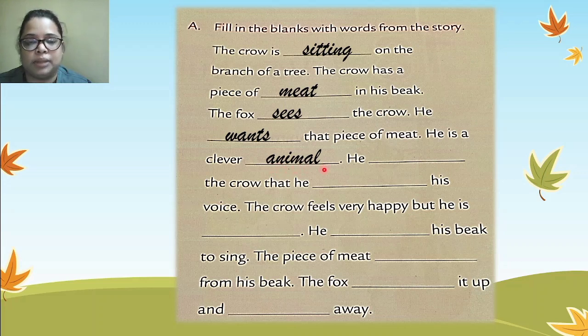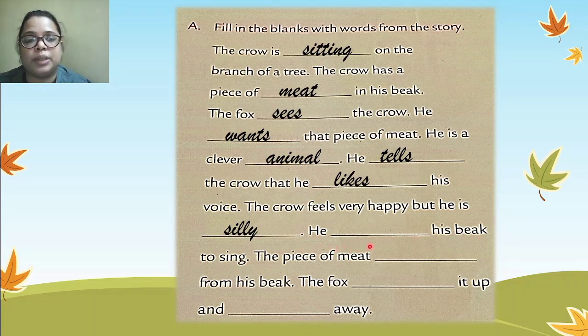A-N-I-M-A-L, animal. He tells the crow that he likes his voice. What does he say? He tells the crow that he likes his voice. So T-E-L-L-S, tells, L-I-K-E-S, likes his voice. The crow feels very happy, but he is silly. Yes, he is silly. S-I-L-L-Y, silly.